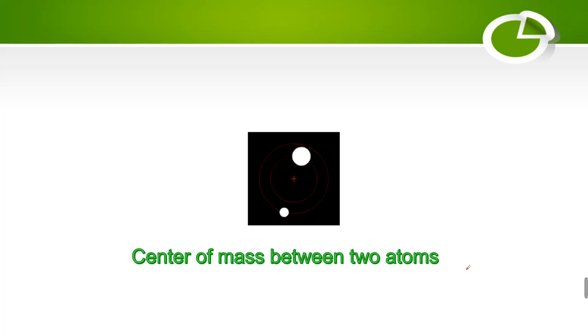I will give you an example of a center of mass with two atoms. We are taking a nucleus that consists of two atoms. We have a center point here, which is a reference point, and this is atom 1 and this is atom 2, which revolves around an orbit. This is the particle with mass m1 and this is the particle with mass m2. The distance of the particle with mass m1 is taken as x1 and the distance of the particle with mass m2 is taken as x2.